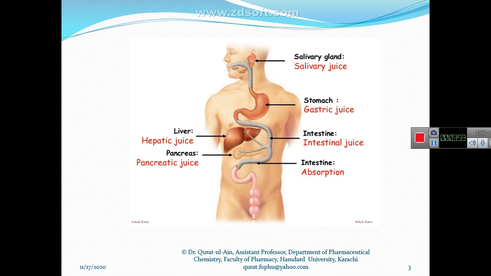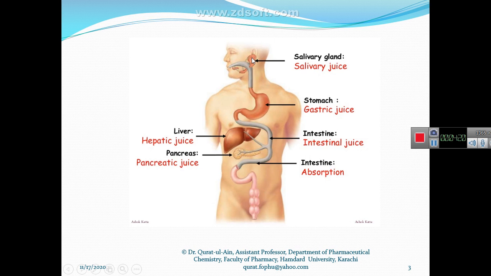In salivary juice there is an enzyme, amylase, that digests carbohydrates. In the next slide we will see how the amylase digests food and where it works.